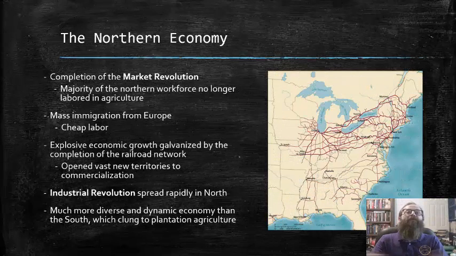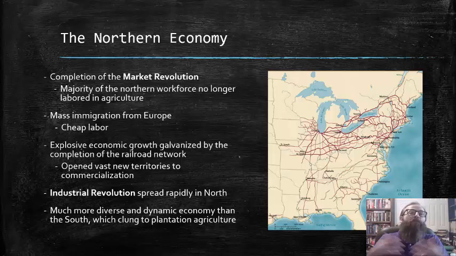By the 1850s, the northern economy had pretty much completed the market revolution. The majority of the northern workforce no longer labored in agriculture. And there was also mass immigration from Europe at the time, which funneled tons of cheap labor into the industrializing northern economy. There was explosive economic growth, which was galvanized by the completion of the railroad network.